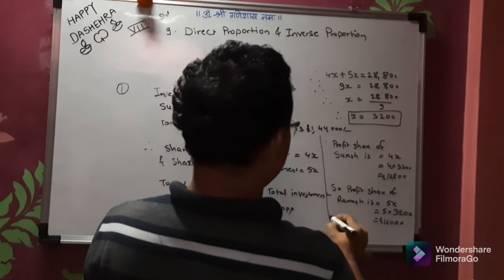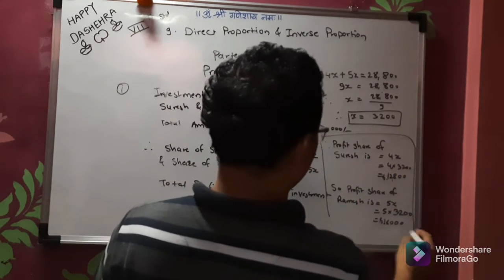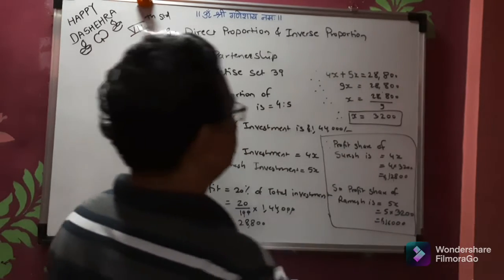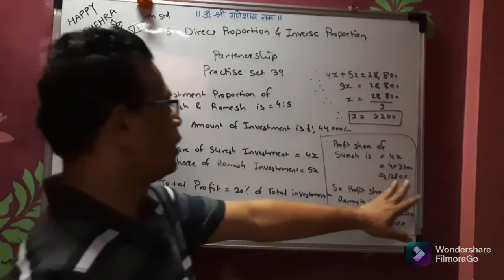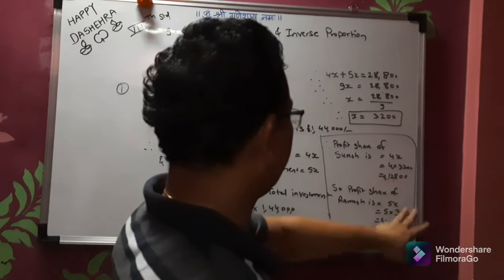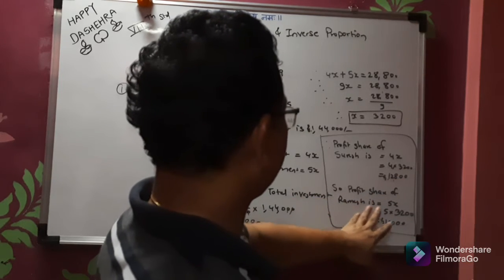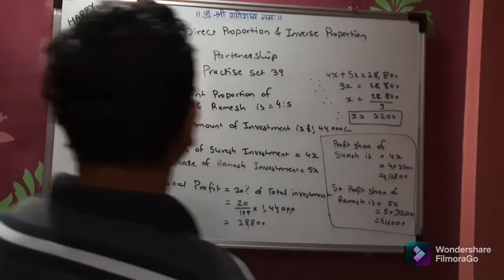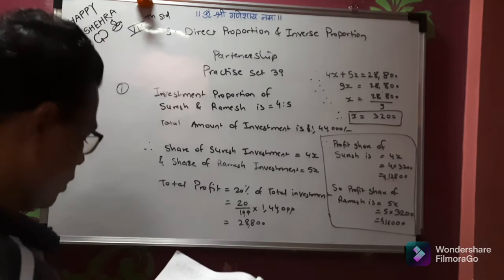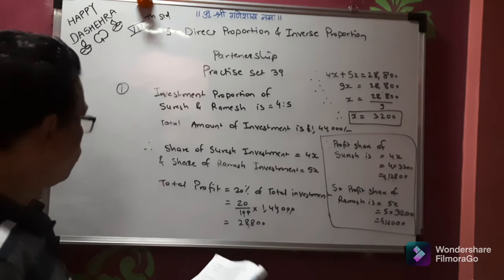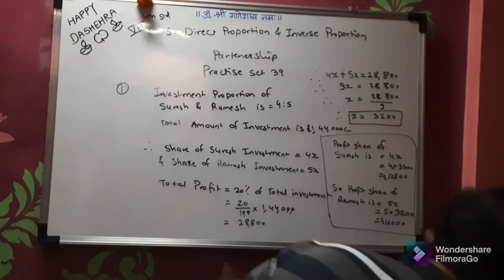Now this is the answer of this question. Profit share of Suresh is 4x, so the final answer is 12,800. Profit share of Ramesh is 5x, that is 16,000. This is the answer of problem number 1. Now we will go to problem number 2.